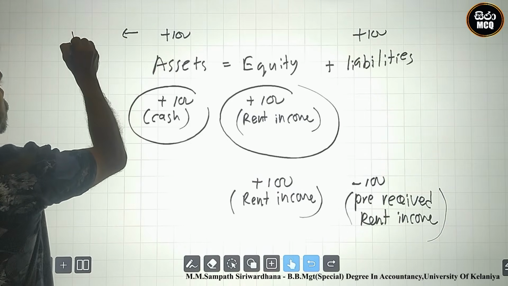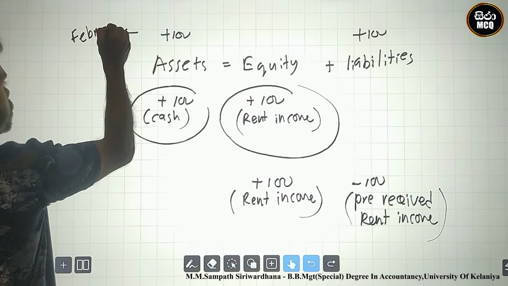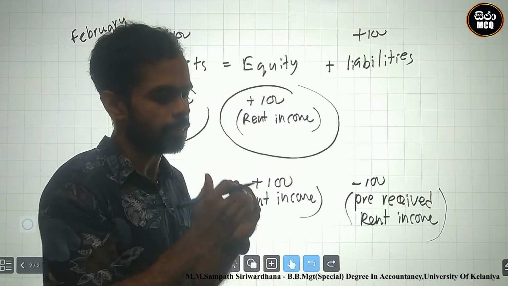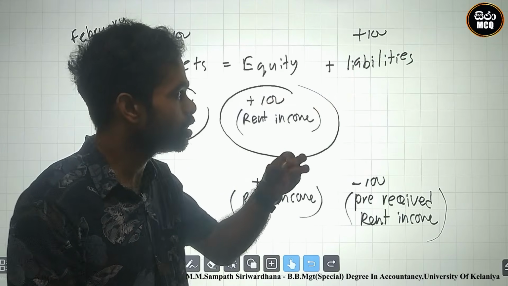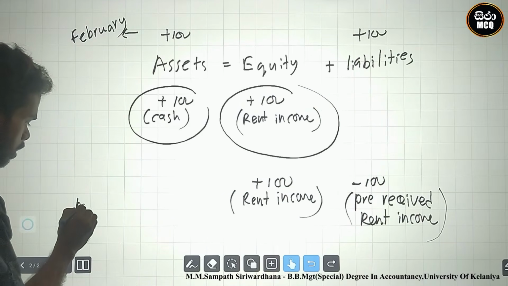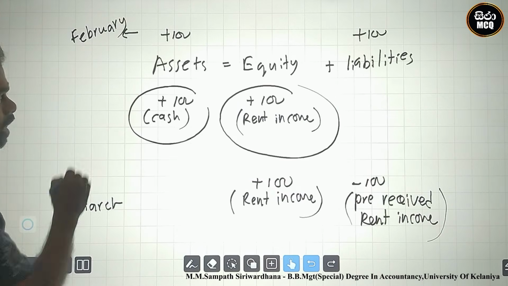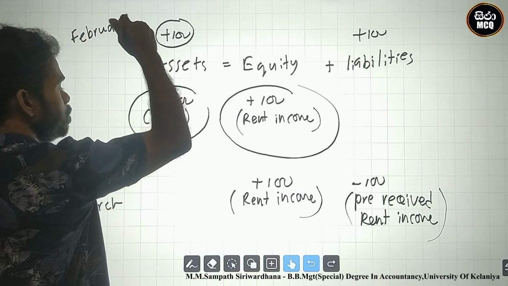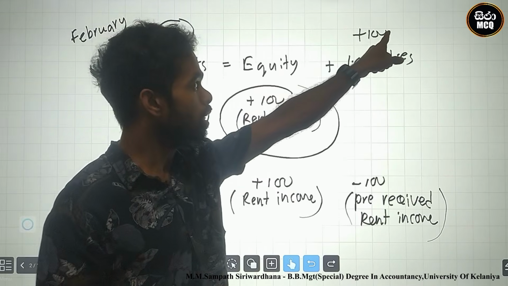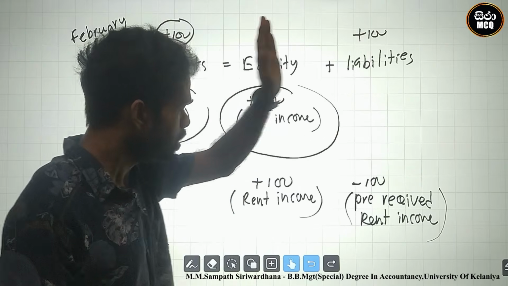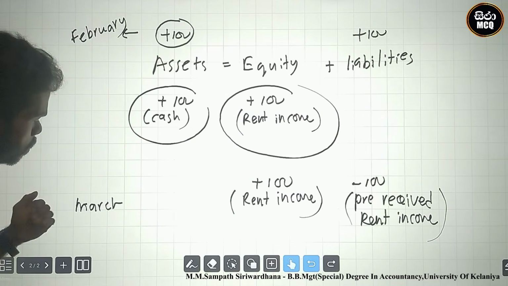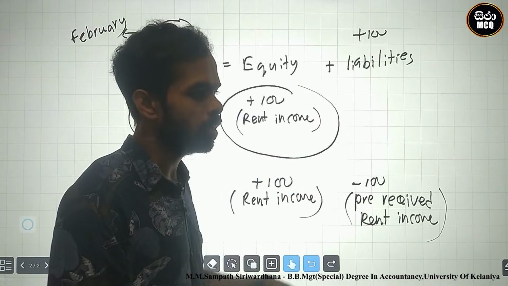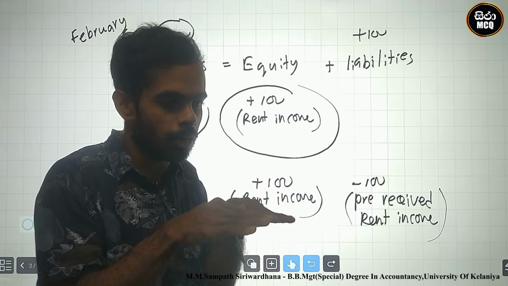For example, in February the outside party paid rent for March. At that point the cash was received in February, and in the February accounts we identify the pre-received rent income. After the end of February, March arrives. In March, the pre-received amount is eliminated because it is now March's rent income.